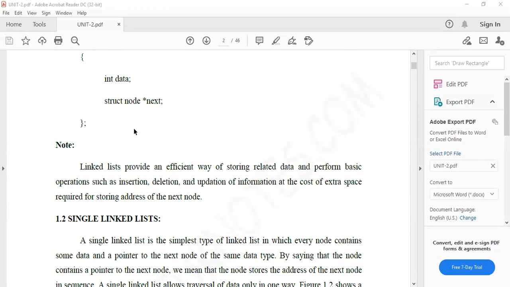One thing I'll tell you. I was there in the technical round, before the technical round panel. The interviewer asked the previous college students, and I also accompanied them to help with the technical rounds. So the interviewer asked them to write the logic for a single linked list and a double linked list.